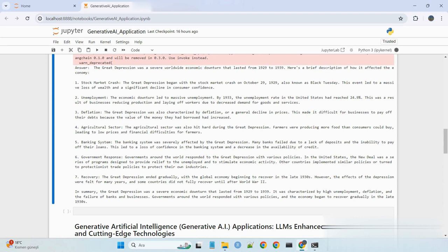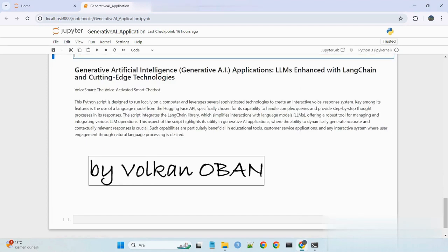1. Stock market crash. The Great Depression began with the stock market crash on October 29, 1929, also known as Black Tuesday. This event led to a massive loss of wealth and a significant decline in consumer